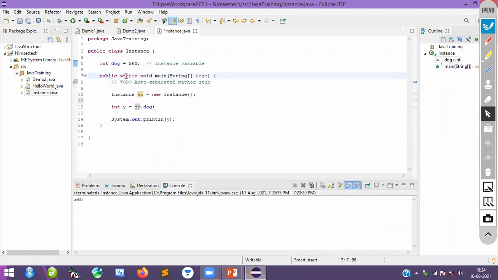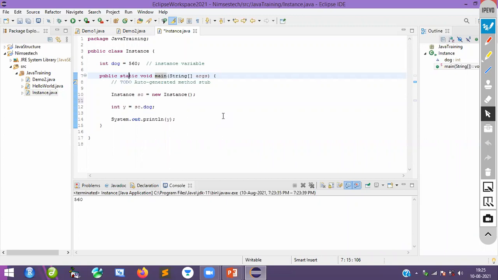Basically, you can see public static void main. When you create a method as static, you have no need of any object or any kind of reference variable to access that particular method or variable. That is the reason why we want to create a static here. Yes or not? If I create a static here, I don't want any kind of object. Instead of having an object, I am going to use the class. That's it. I will show you that also.